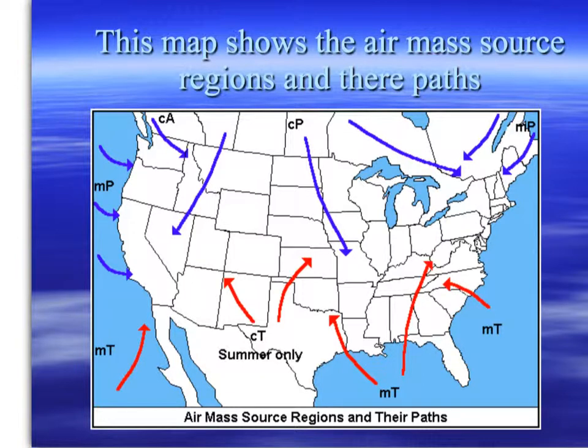So as a summary, we have high pressure, low pressure, cold air, dry air, maritime, polar. All these different conditions combine to form the thing that we call weather.